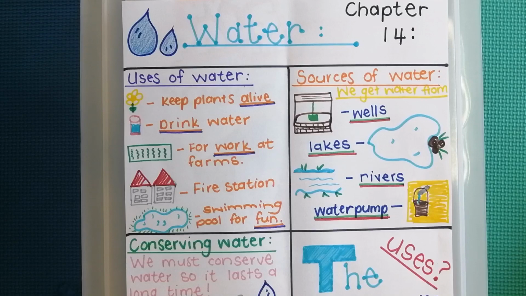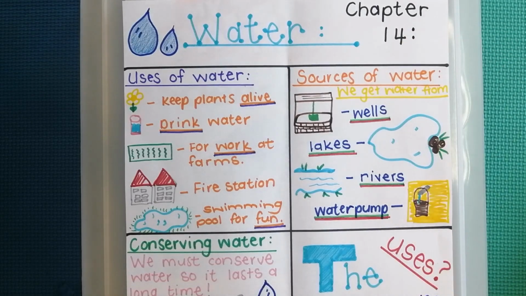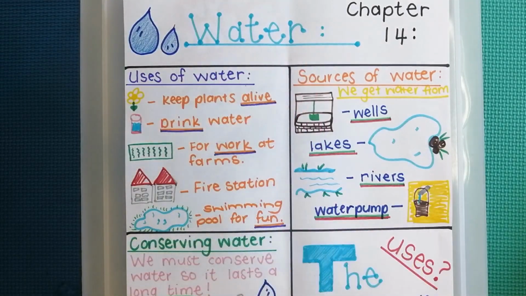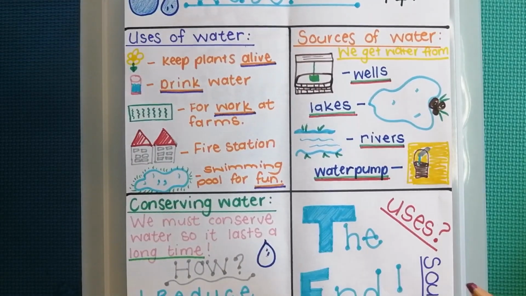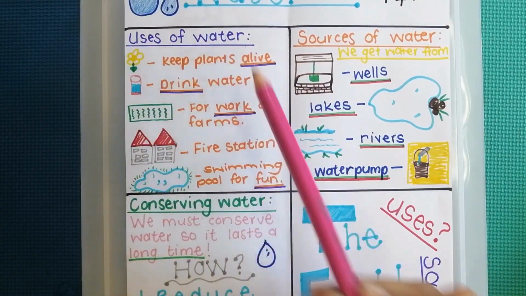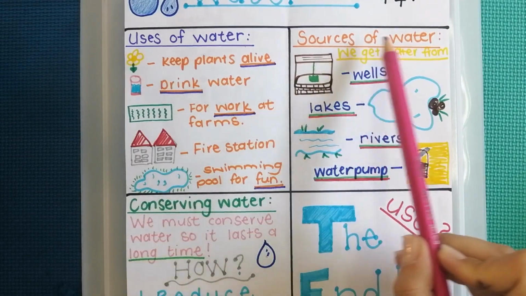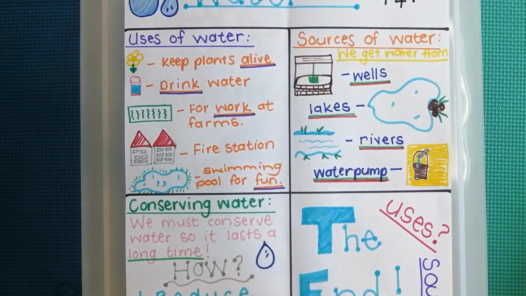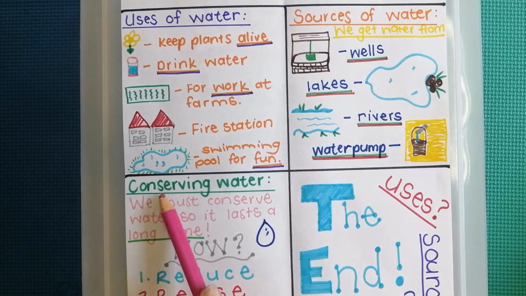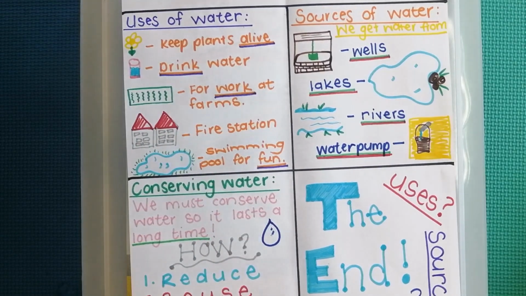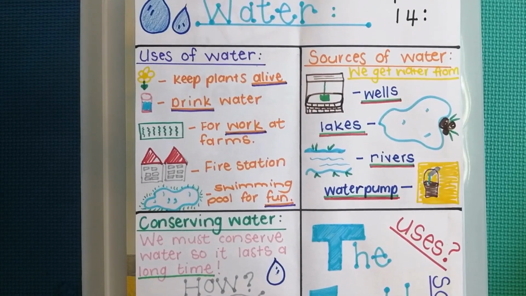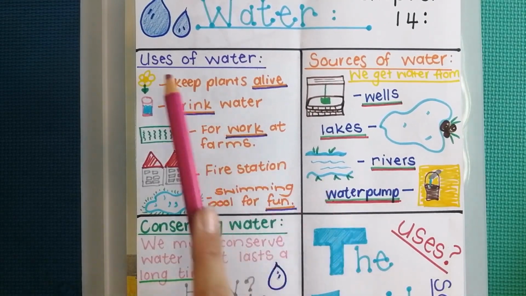Alright, let's recap on what we just learned in chapter 14. We learned all about water. We learned how do we use water. We learned where does water come from. And we learned how to conserve water and what does it mean to conserve water. So let's recap by looking at my pictures.